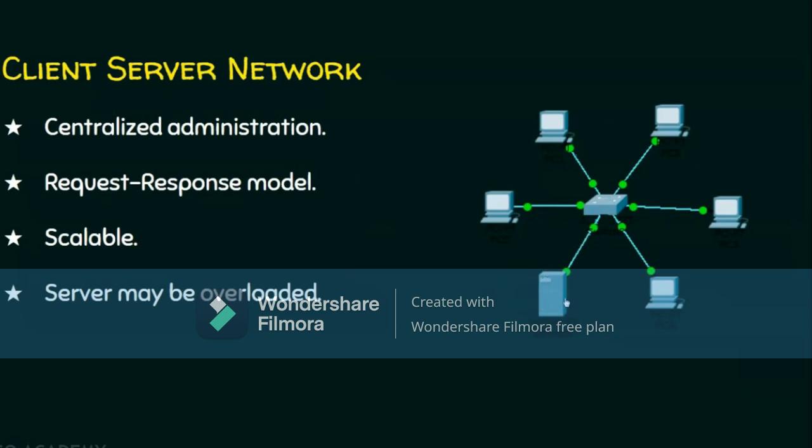It is also called the request-response model. Say if this guy wants some data from the server, it first gives the request and after accepting the request, the server gives the response, whatever was requested. And obviously this is a scalable network. Even if 100 devices want to participate in the network, it can be achieved.